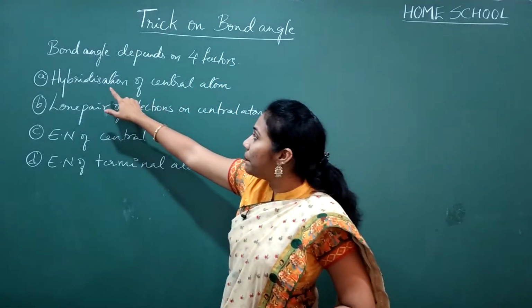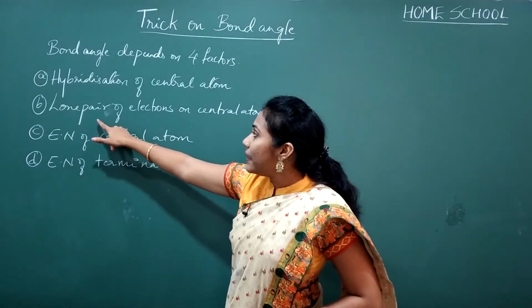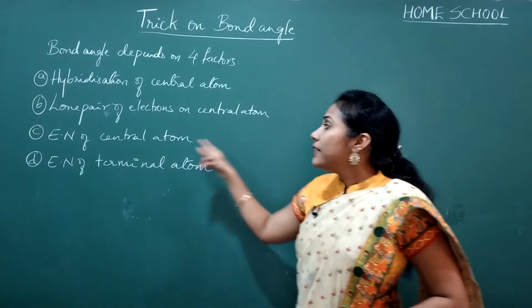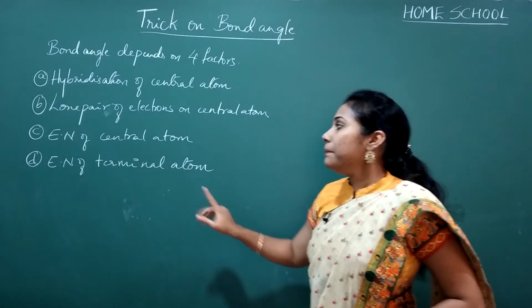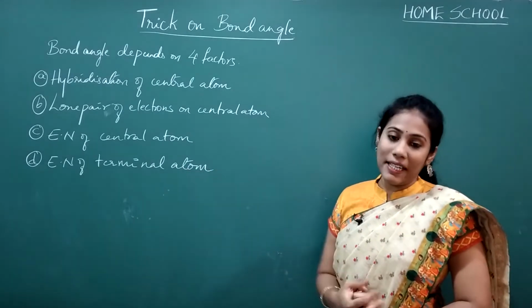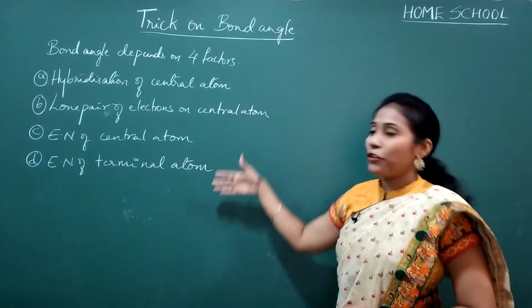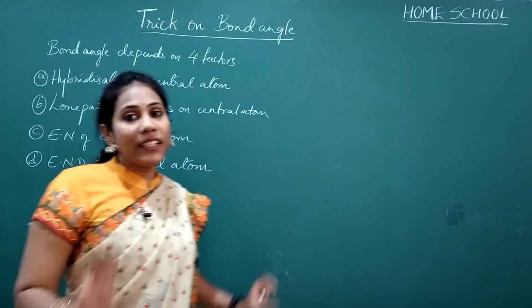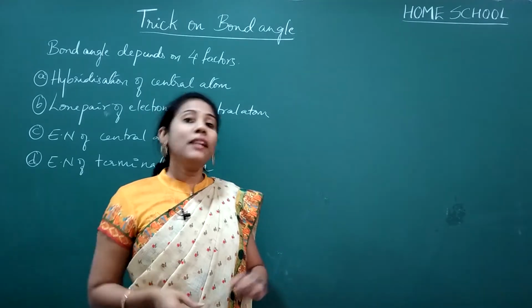First one, it depends on hybridization of central atom. Second factor, it can depend on lone pair of electrons present on central atom. Third, it can depend on electronegativity of central atom. And finally, it can also depend on electronegativity of terminal atom. Okay, so your trick involves all the four factors, right? And now I will explain. You have four tricks here to be considered. So trick by trick with an example we will learn.